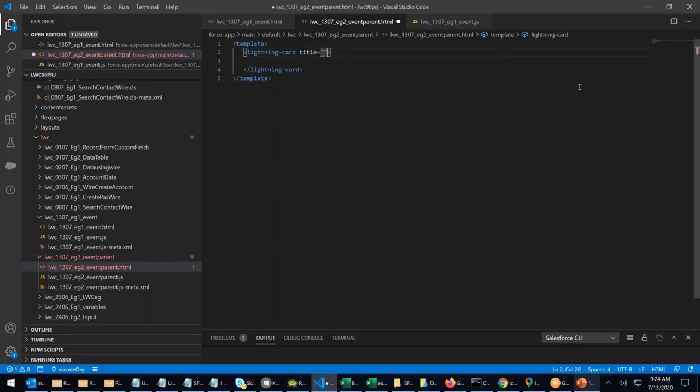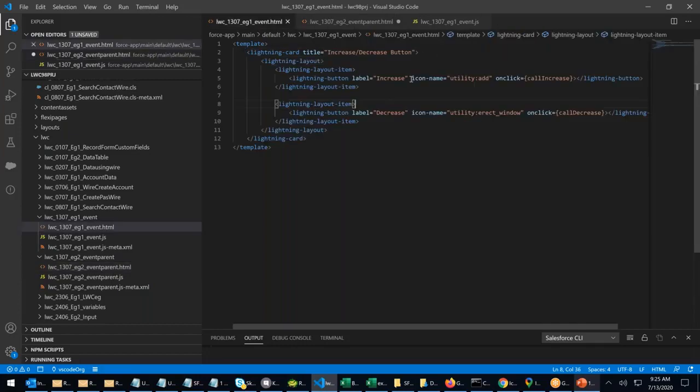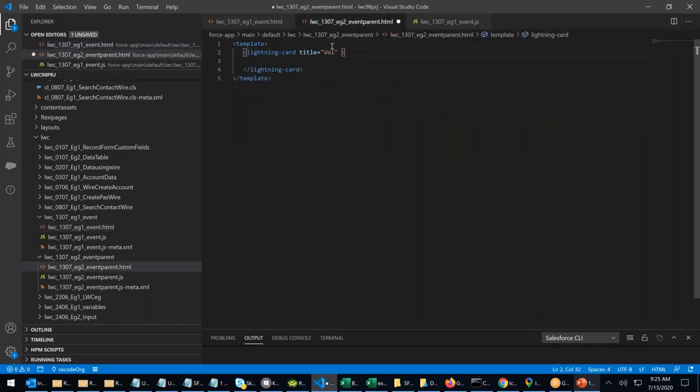Title equals to volume, right? Here, icon name, here also same thing. Let me copy this icon name, Control C. What is icon name?